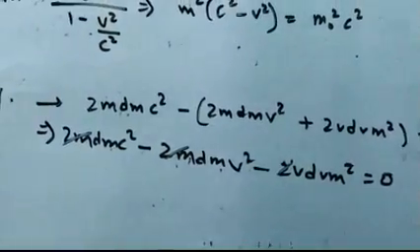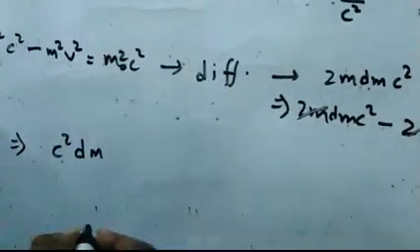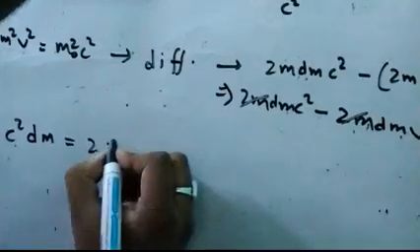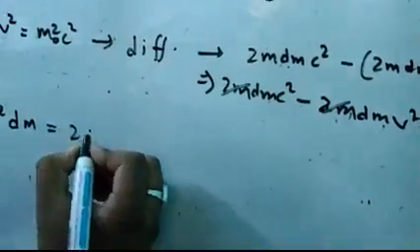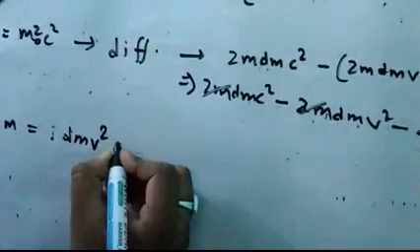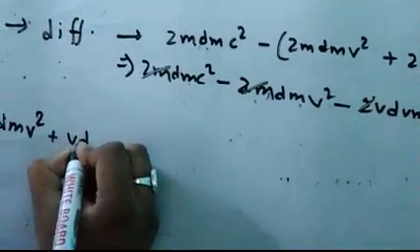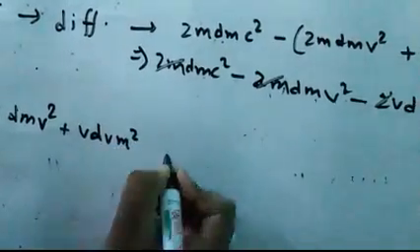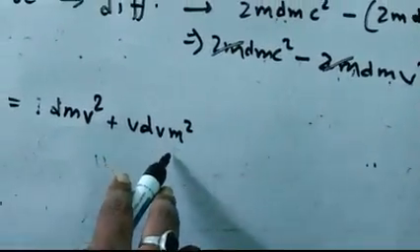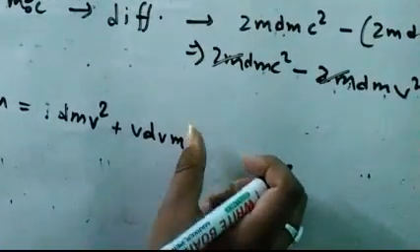So we come to know that c square dm is equal to dm v square plus v dv m. Sorry, not m square, we have cancelled it, m.